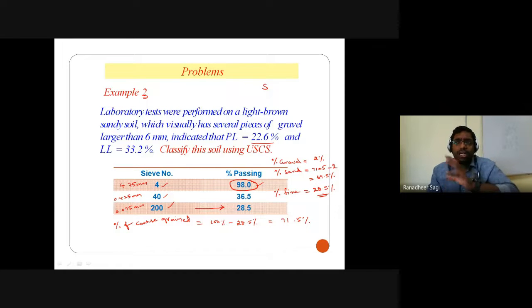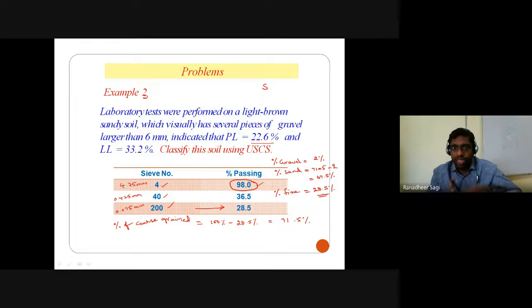Now, how do I understand what should be the second letter? The second letter from the plasticity chart depends on two things. One is the liquid limit value. What is the liquid limit value of the soil? It is 33.2%. According to the unified soil classification system, a liquid limit value less than 50% is low compressible.